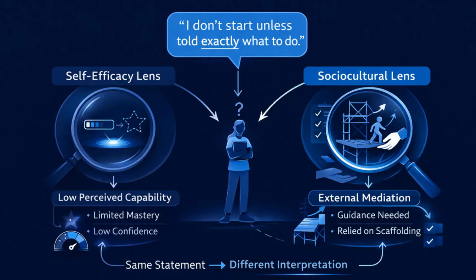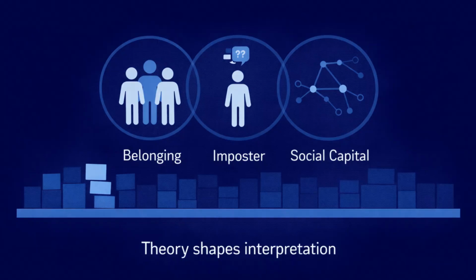Consider how theory shapes interpretation of the same participant statement. A participant says, "I don't start assignments unless someone tells me exactly what to do." Through a self-efficacy lens, this may indicate low perceived capability or limited mastery experience. Through a socio-cultural lens, it may indicate sustained reliance on external mediation structures. The data remain the same. The analytic emphasis shifts depending on the theoretical lens. This demonstrates that theory is not decorative. It shapes what becomes visible and how the instability is understood.